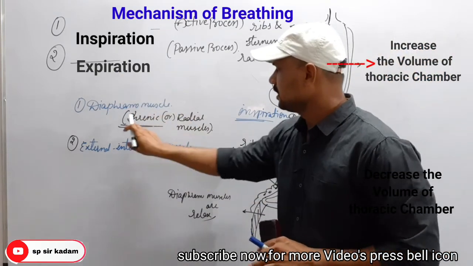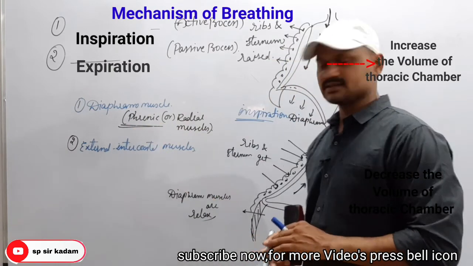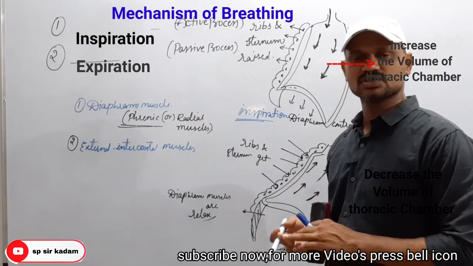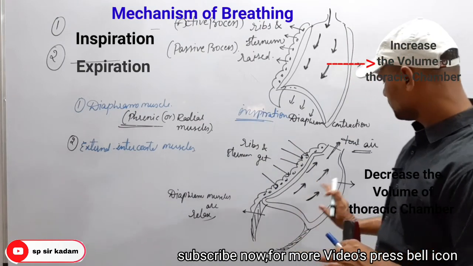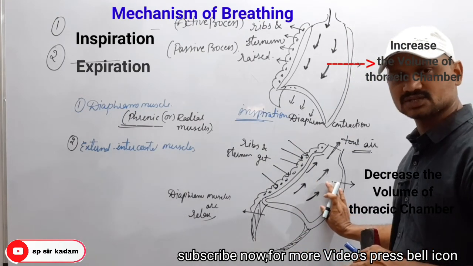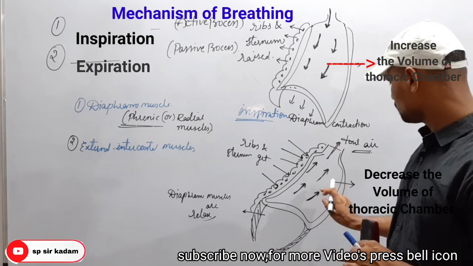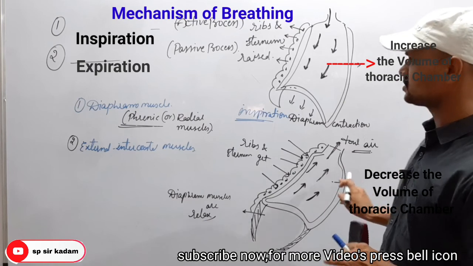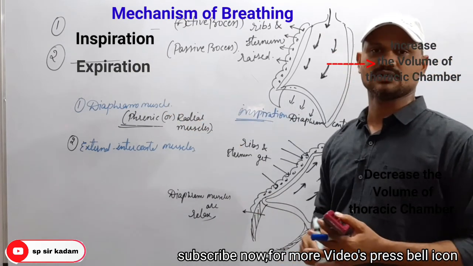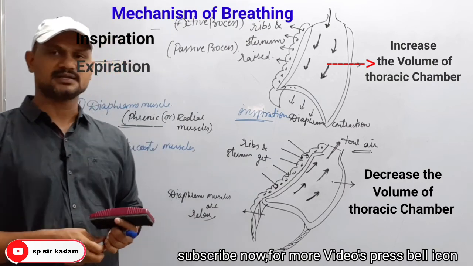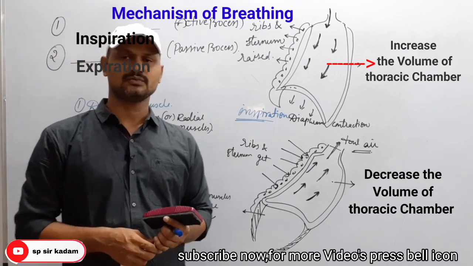In expiration, these two muscles undergo relaxation. So the diaphragm and the ribs and sternum get back to their original position. Here they decrease the volume of the thoracic chamber and the air pressure will increase. So foul air is expelled outside by the process of expiration. So these are the two important steps in the mechanism of respiration or mechanism of breathing.